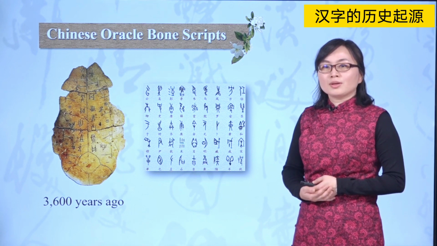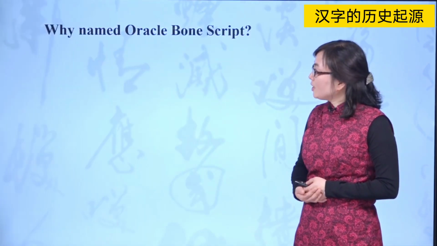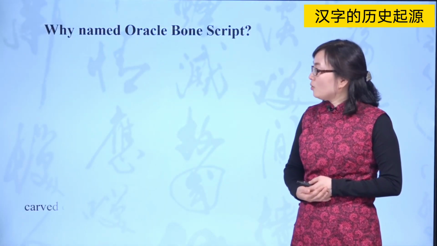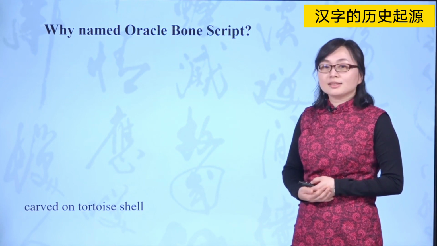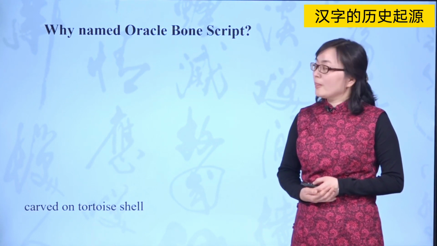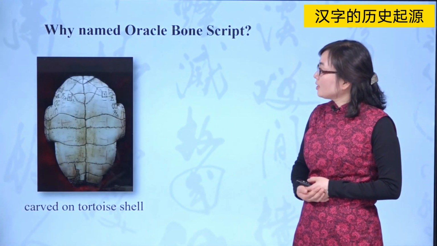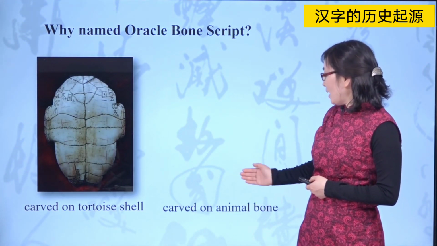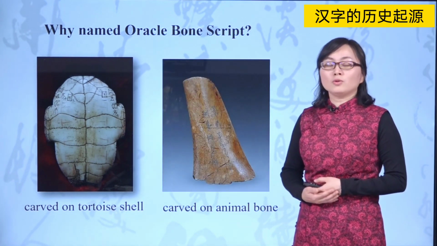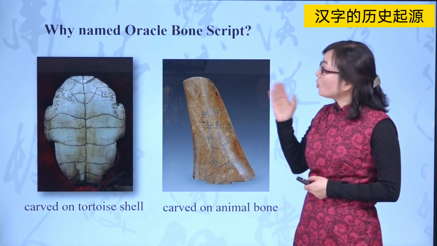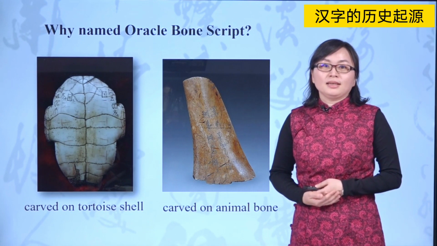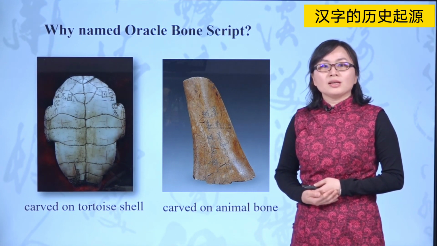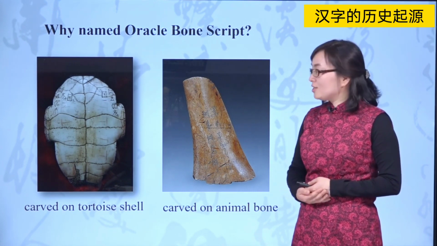That is to say, Chinese oracle bone script is an ancestor of the modern Chinese character. Chinese oracle bone script appeared during the Shang Dynasty over 3,600 years ago, and the script was carved on tortoise shell or animal bone, and therefore named oracle bone script.